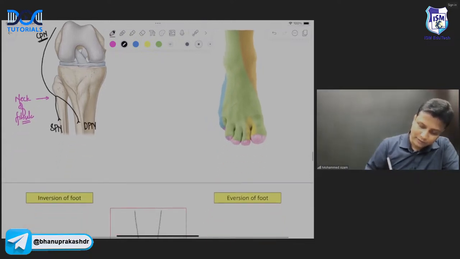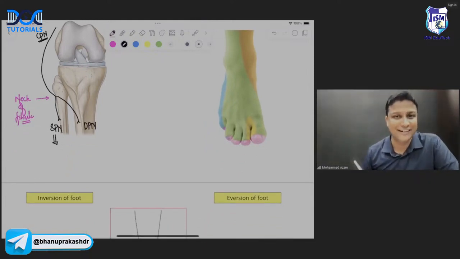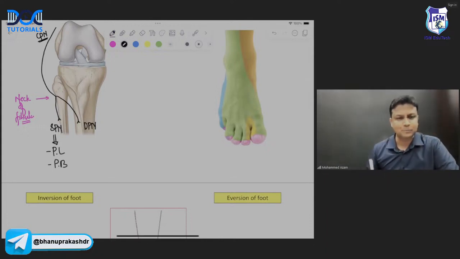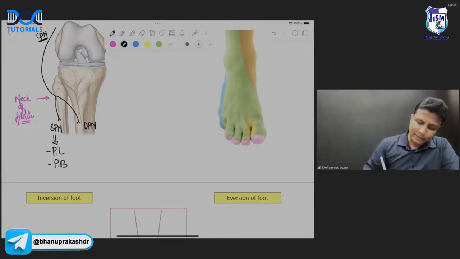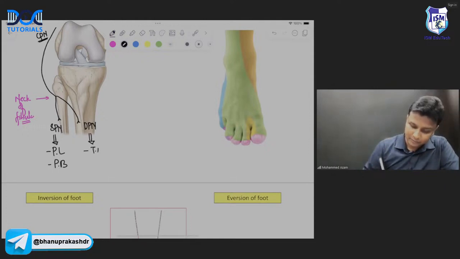And my student knows very well, superficial peroneal nerve will be supplying which compartment of the leg? Lateral compartment. And in the lateral compartment, there will be 2 muscles. One will be the peroneus longus. Another one will be the peroneus brevis. Deep peroneal nerve will be supplying the anterior compartment. In the anterior compartment of the leg, there is a muscle in front of the tibia, tibialis anterior.